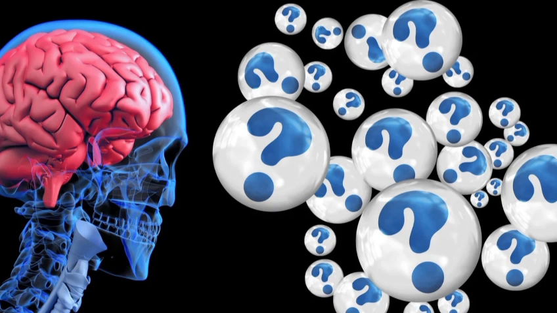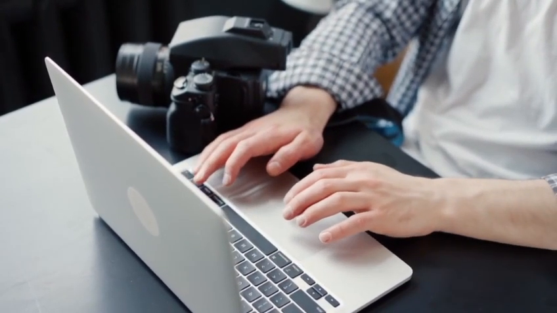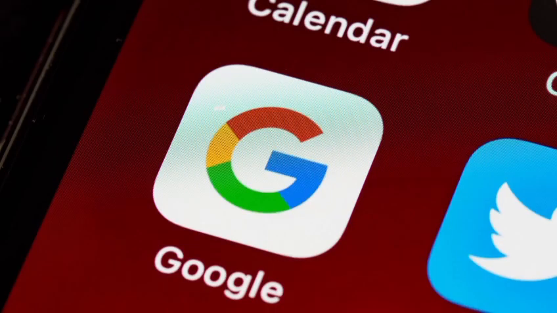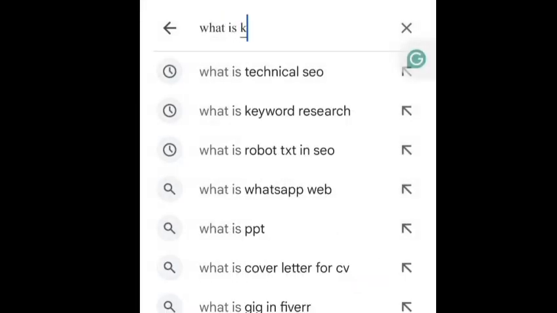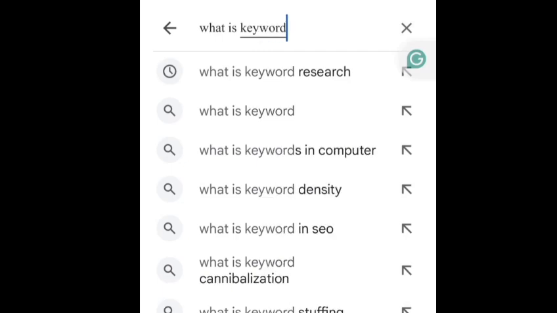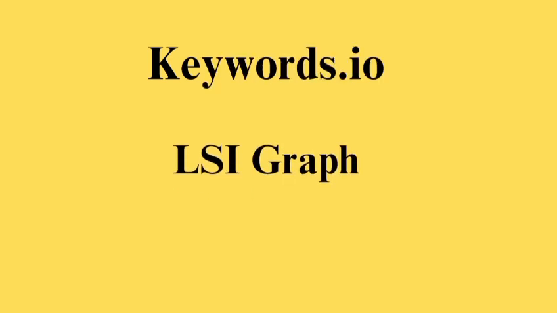Where will you get these LSI keywords, which words can be related to your main keyword or niche? The number one tool for this is Google itself. You will get many ideas from Google itself. Whenever you type any query on Google, then at the end of it, you see some words. Those will be our LSI keywords. Apart from that, there are many free and paid tools like keywords.io or LSI Graph.